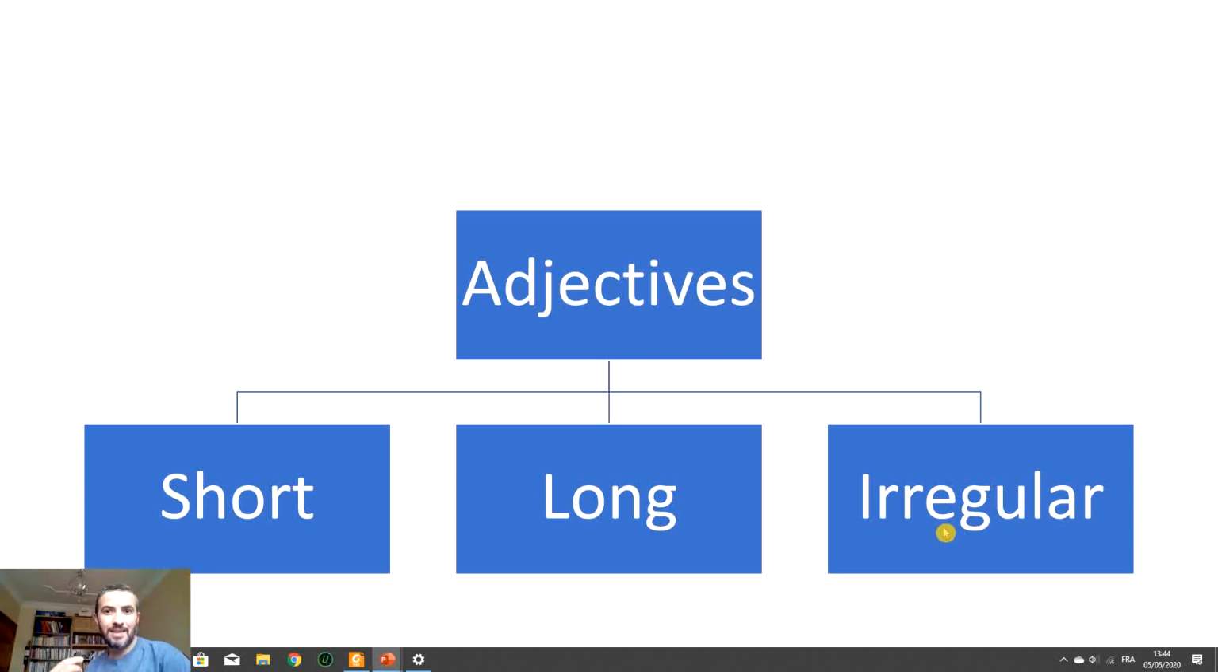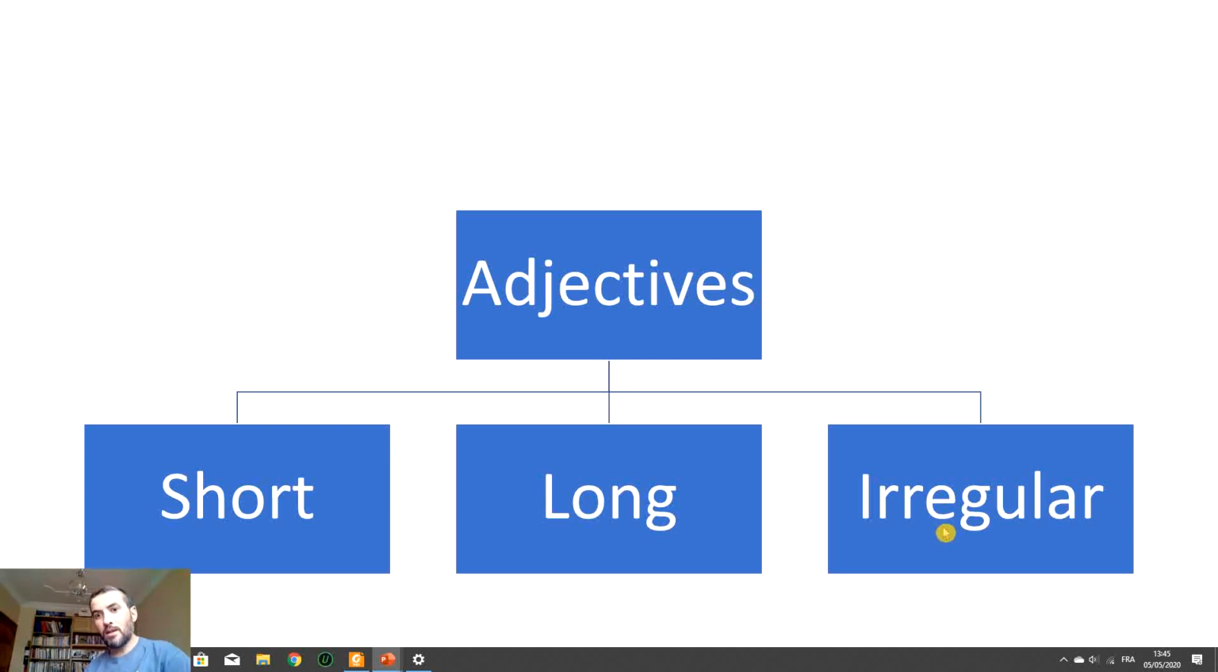Yes, we're talking about syllables. For example, we say hot. Hot is a short adjective. We cannot stop in the middle of hot. It's one word, one syllable. Another example, small. Can we stop in the middle of small? No, we cannot. So this is a one-syllable adjective. What about the other one, which is a long adjective?